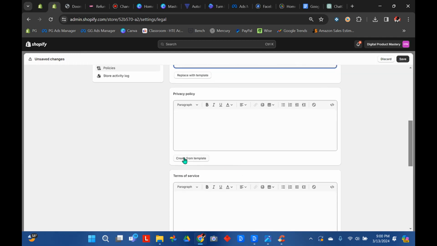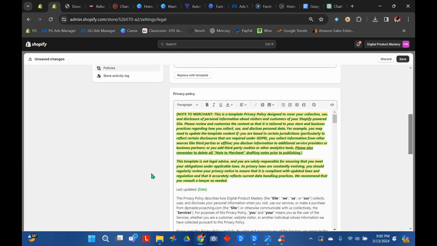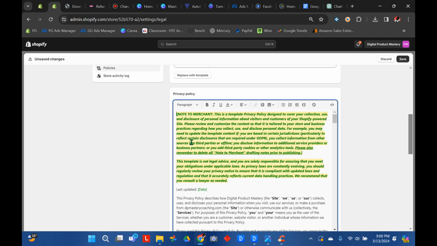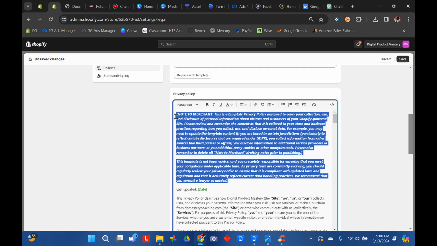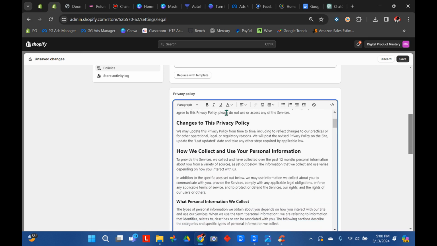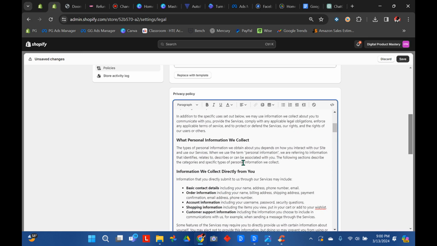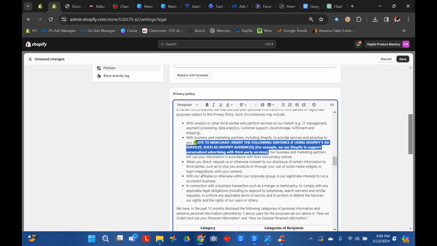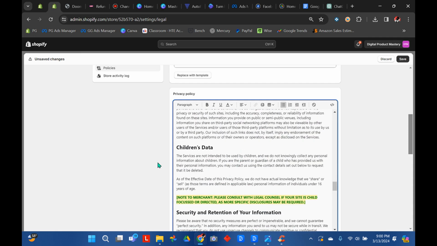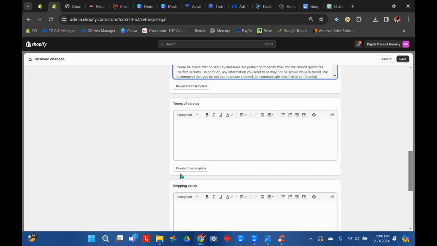Then you're going to come down to the privacy policy, click create from template. You're going to want to read anything highlighted. That's a note to you, whether it regards you or not. You're going to want to read it and make sure you delete it. Update the date right here. And just look through it carefully because it's got some things that you need to fill out in here. Here's another section here you need to take note of, and then delete it. Some more here. So you just need to go through the whole thing and do what it says and then delete it.